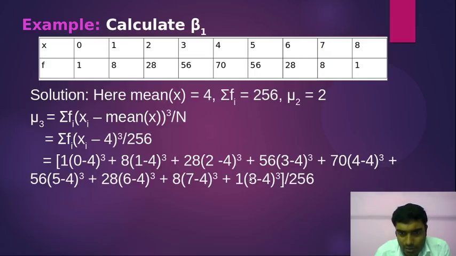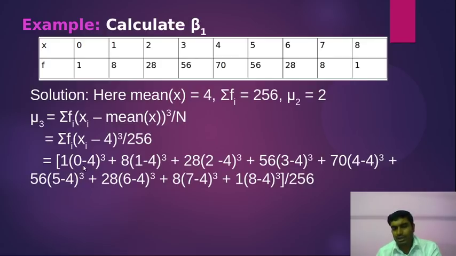And the last term is the positive of 4 cube, right? The second term will be 8 into negative of 3 cube, and the second last term is 8 into positive of 3 cube, right? Now the third term is negative of 2 cube, and the third last term is positive of 2 cube, into 28. Similarly for the rest, and the middle term will be 0.